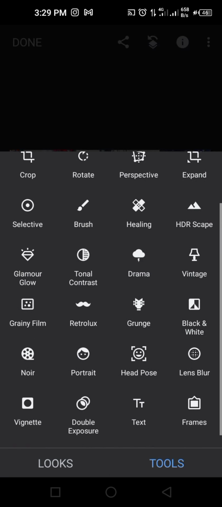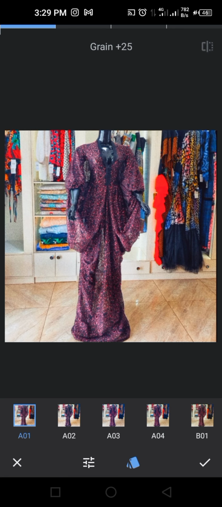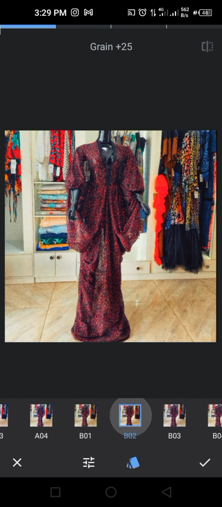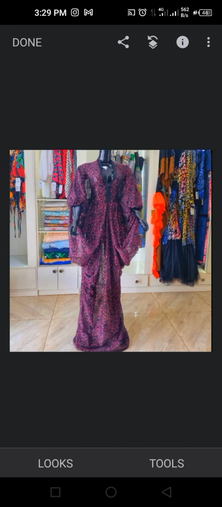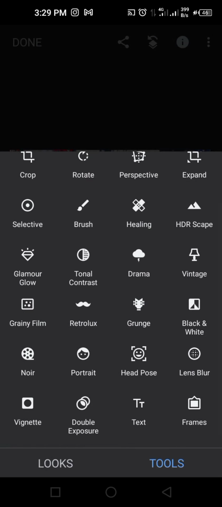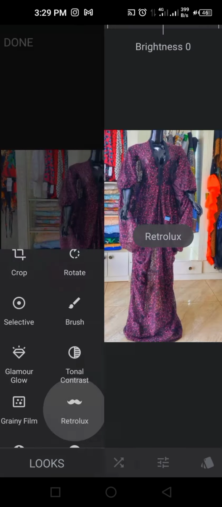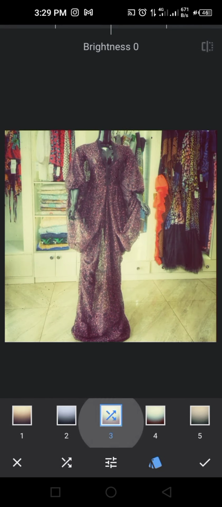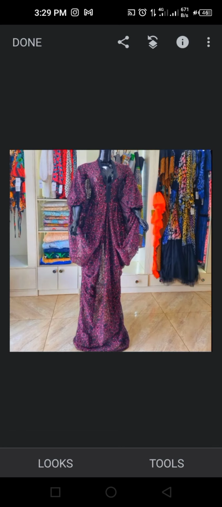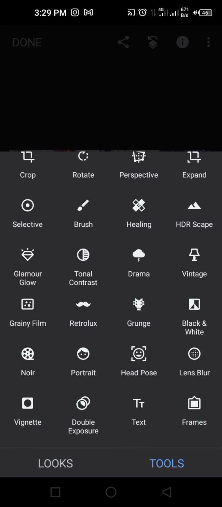Tools, we are going to grainy film, which is going to give it a rough look, grains on the picture as if it's a low quality picture. So let's go to the next one, which is the retrodux, almost like that too. So these are edits that work for anybody that wants to do something else, maybe a picture in the forest and you're looking for an edit that is going to make it look different on the blue sea, but not for fashion photography, definitely.